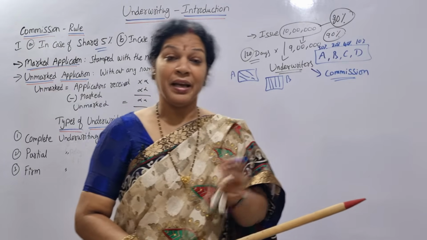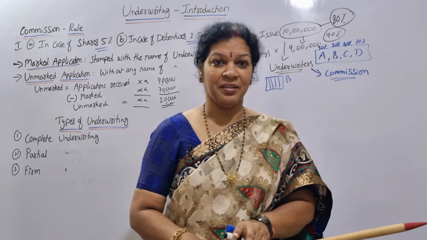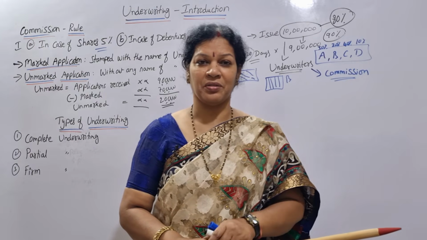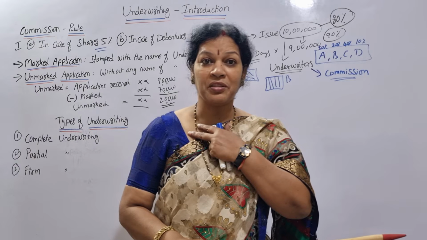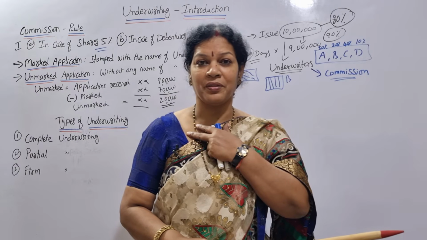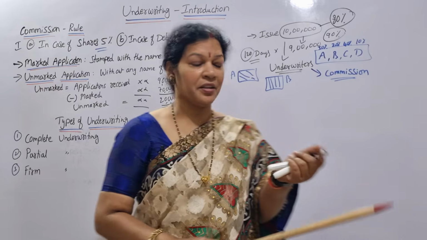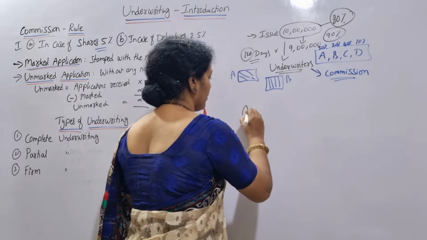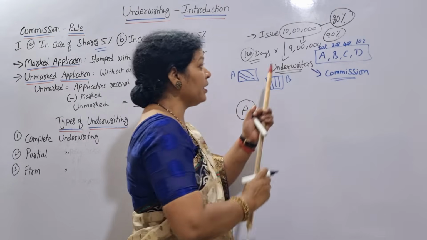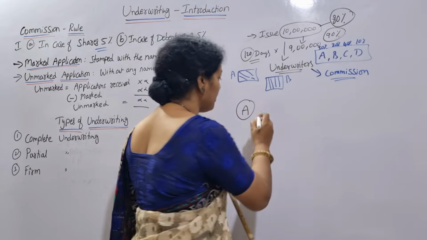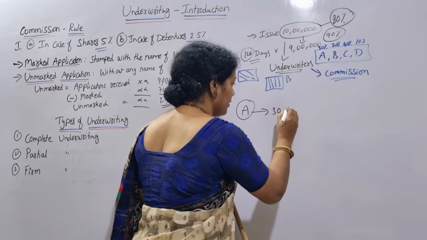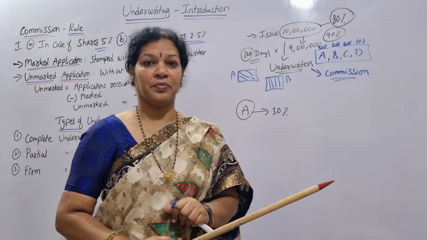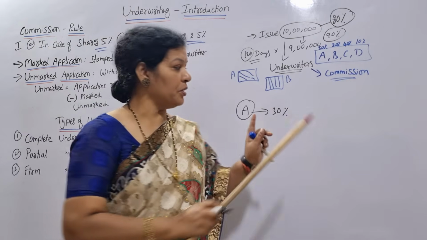Along with the commitment, sometimes an underwriter feels that this company is good and wants to buy some shares for himself. Suppose A agreed to underwrite 30%, saying I'll get the subscriptions, I'll get the shareholders, no need to worry.